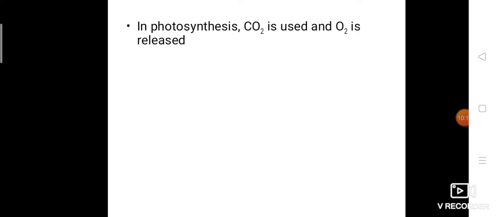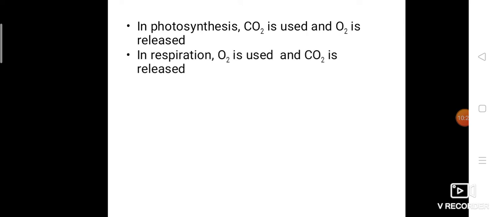Okay, so in photosynthesis, as given here, in plants carbon dioxide is used and oxygen is released. Not all the released oxygen will be utilized by the plant. Some oxygen also enters the atmosphere. How? Through stomata it will reach the atmosphere.